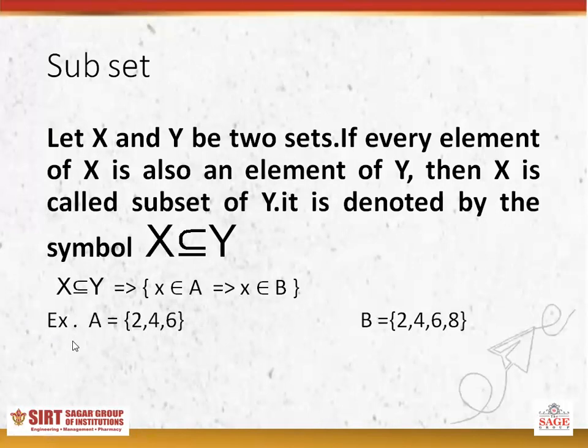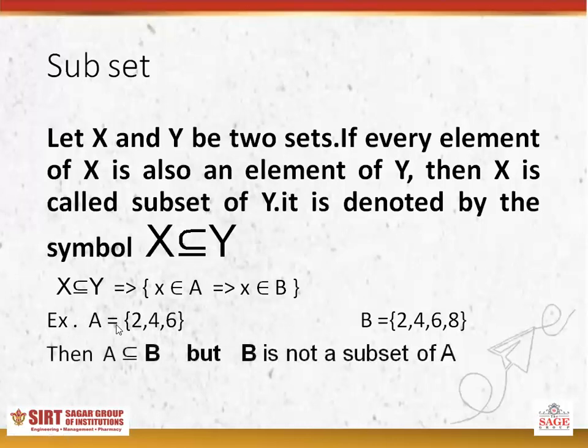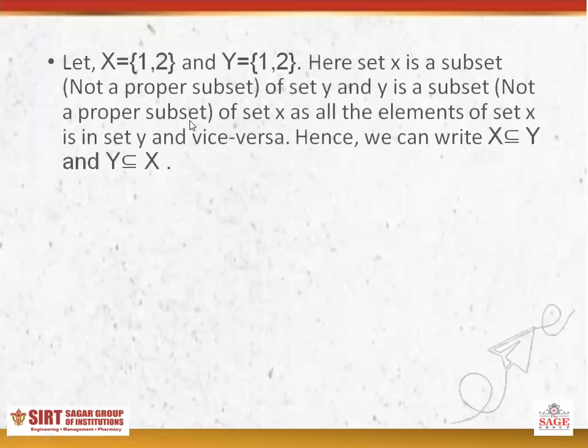For example, suppose set A contains the elements 2, 4, 6 and set B contains the elements 2, 4, 6, 8. In this example, A is the subset of B because all the elements of A also belong to the set B. But B is not a subset of A because all elements of B do not belong to the set A. One more example, suppose X is equal to {1, 2} and set Y is equal to {1, 2}.